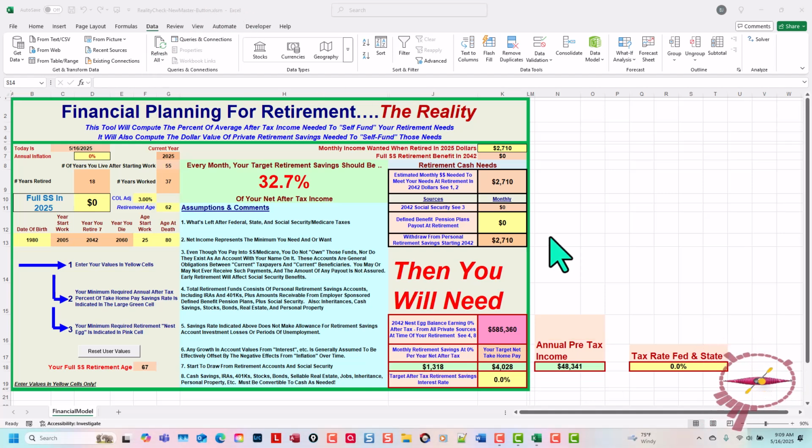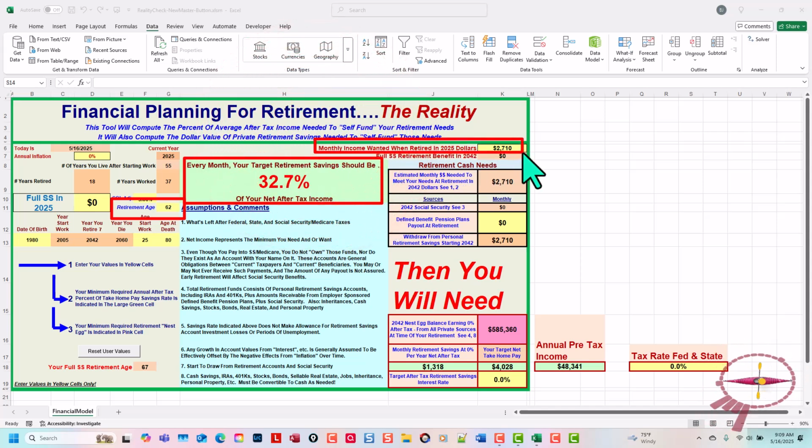One of the main goals of this scenario was to demonstrate that when only considering Social Security benefits, early retirement, in this case at age 62, required a larger percentage contribution and still resulted in a smaller benefit.